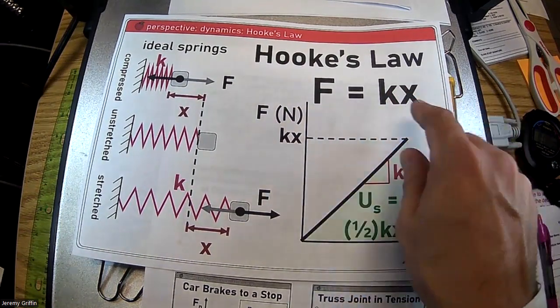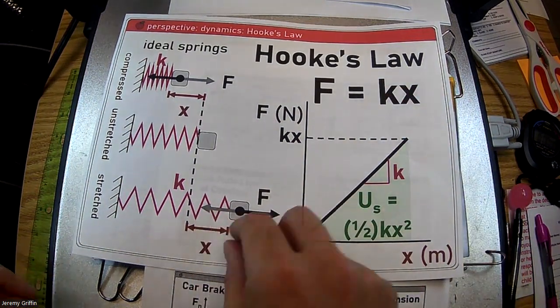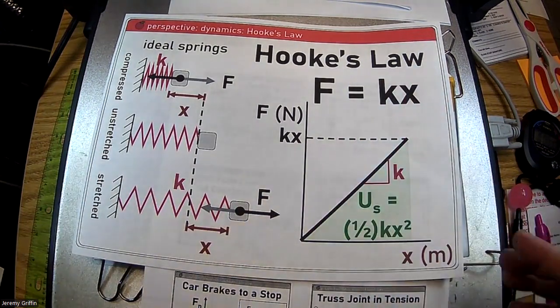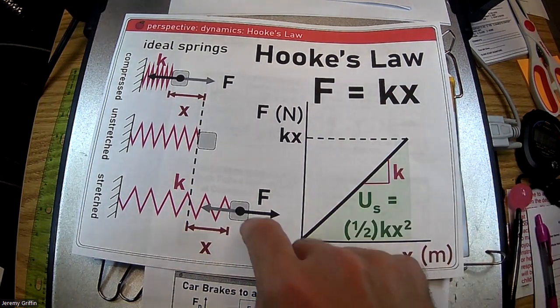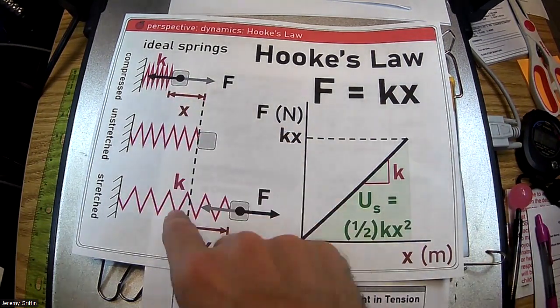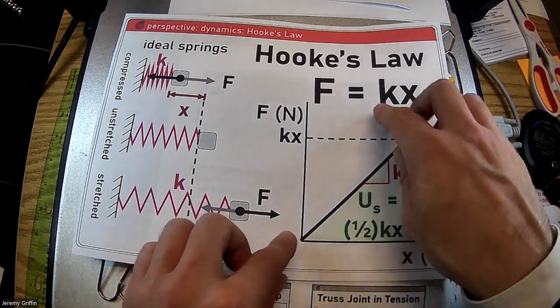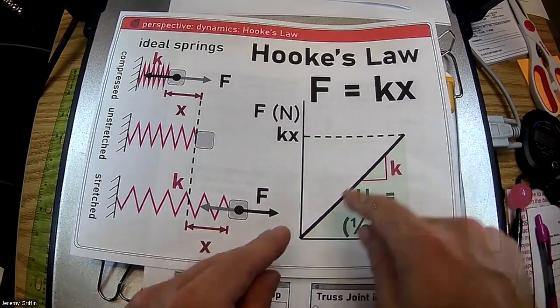Some textbooks throw a negative sign here because they're talking about the restoring force, this gray force right here. If you stretch it out, the spring pulls the other way. I usually drop the negative sign, but if you ever see one there, that's what they're talking about. Here's compressing it. You guys are going to be stretching your springs. So F equals KX. That's Hooke's law. So we've got a direct relationship here.